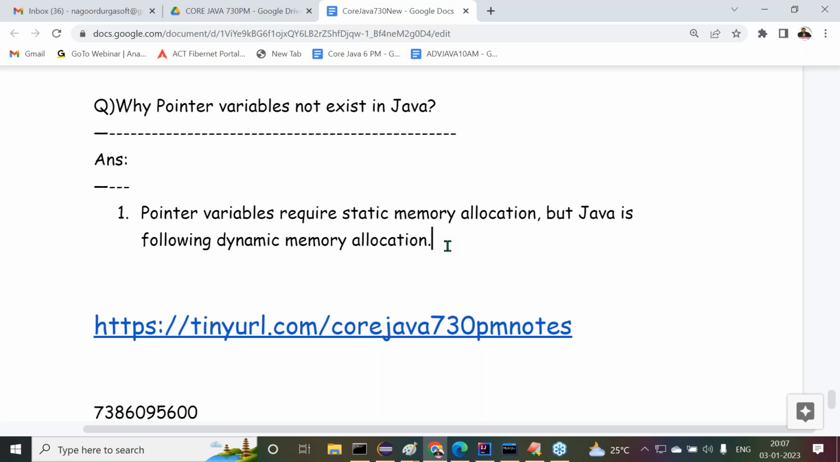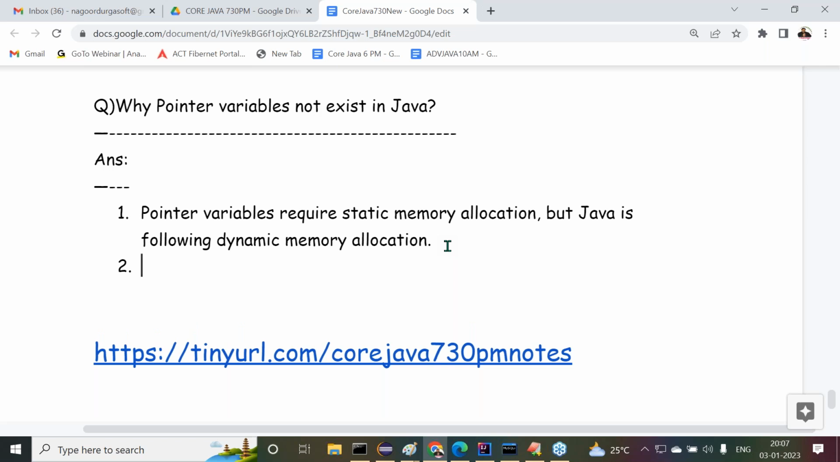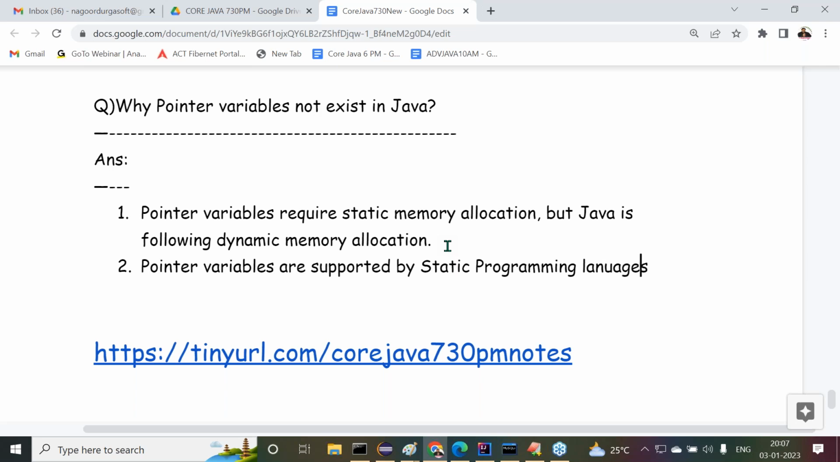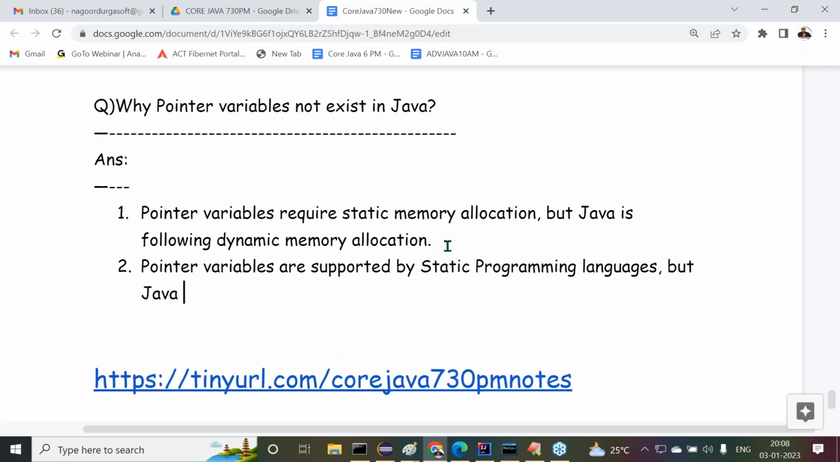Because of this reason, pointers are available in C and C++. Why? Because C and C++ follow static memory allocation. Simple reasons only, the basic reasons I'm telling you. Point number 2. On the basis of the same point, another direction. Pointer variables are supported by static programming languages. You know already the meaning of a static programming language: the language which follows static memory allocation. So pointer variables are supported by static programming languages. But Java is a dynamic programming language.